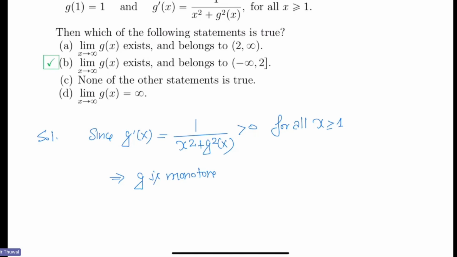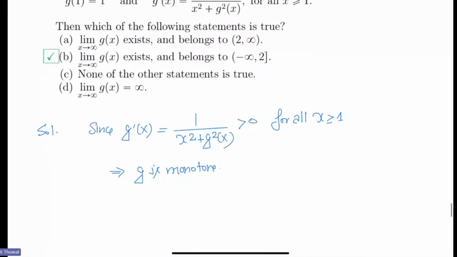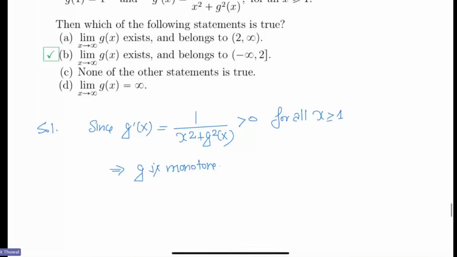Now g is monotone, and it means that either g is unbounded, or if it is bounded, then the limit must exist, right? Monotone functions, if they are bounded, their limit exists. If they are unbounded, then their limit tends to either minus infinity or infinity, depending on whether it is increasing or decreasing.